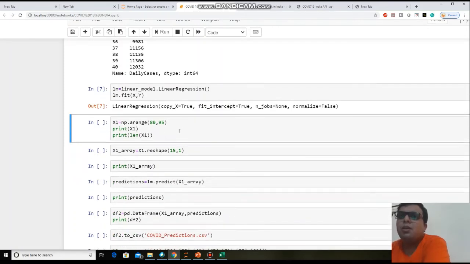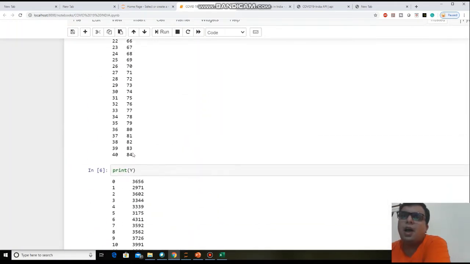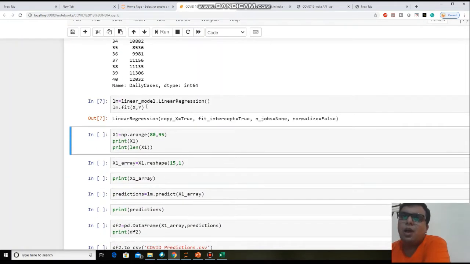Now I just want to predict data after the 84th day, from the 85th day to whatever range you want to give. Like from the 85th day, I want the data till the 100th day of lockdown. So I create one array here, x1, in which I am giving a range of the values which I want. So from the 85th day to 100. For taking the 100, I am giving 101 here.